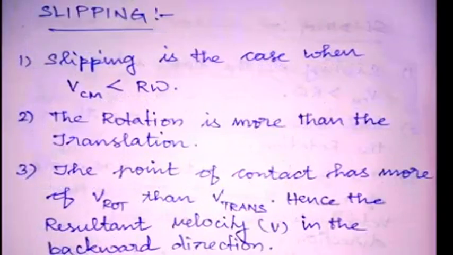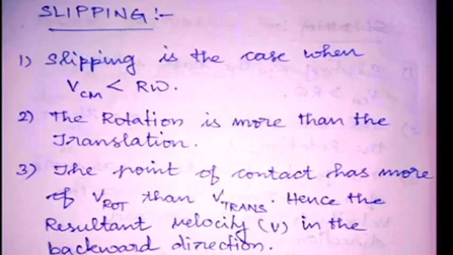Next, we are going to discuss slipping. You may be familiar with this condition when you fall down on a smooth surface, where the friction is lesser. The same condition we are going to study here. When slipping takes place, the velocity of the translational motion is less than the velocity of the rotational motion, which is represented here: VCM is less than R omega. Here, the rotational motion is greater than the translational motion. That is represented in the second point.